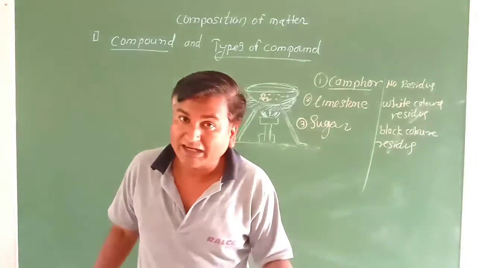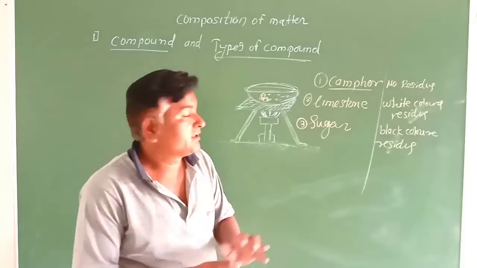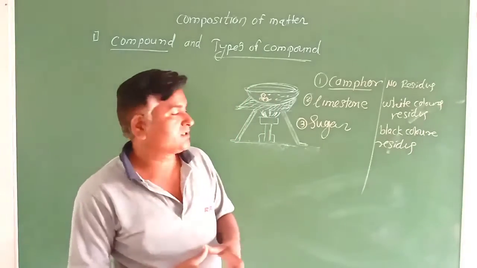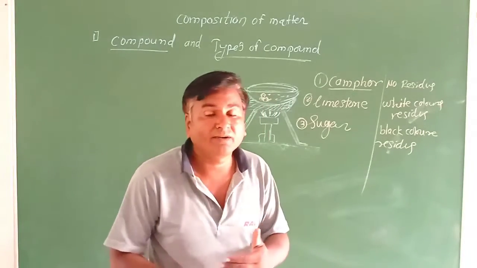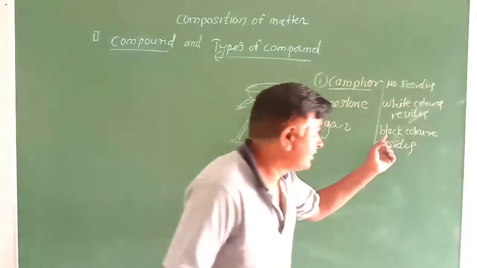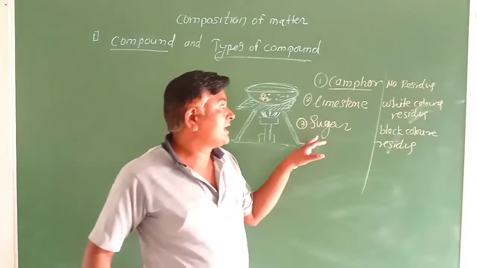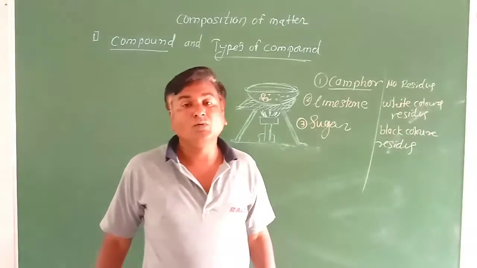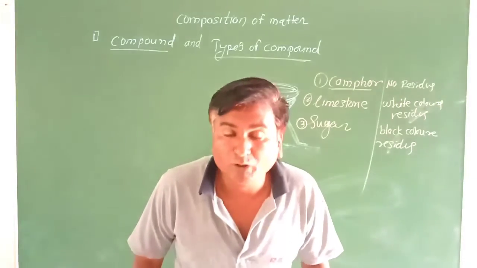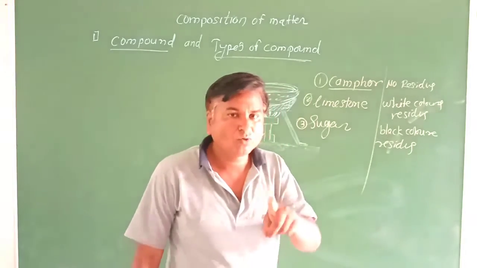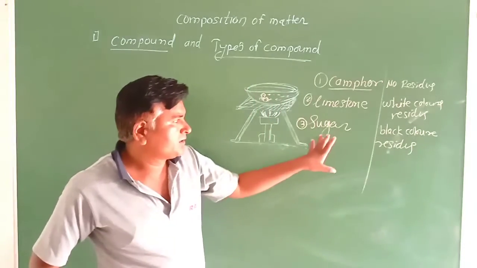Sugar, glucose, petrol, diesel, kerosene are such types of substances: when we provide heat to them, after burning of those substances we get a black color residue, so they are called organic compounds. What is the other name for that compound? That is carbon compound. What is the definition of carbon compound?